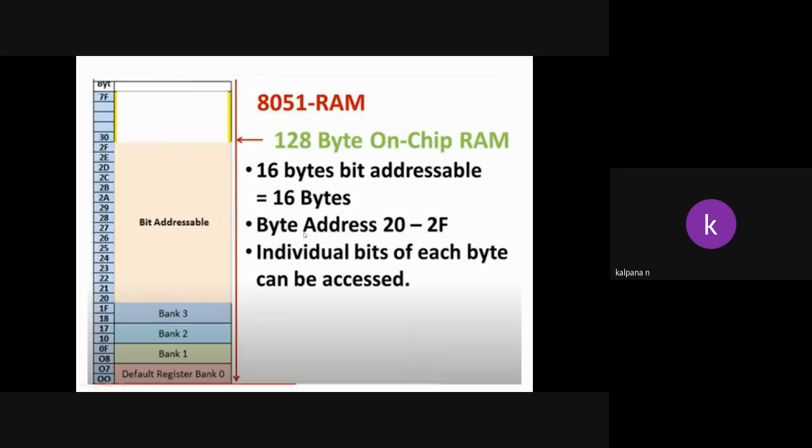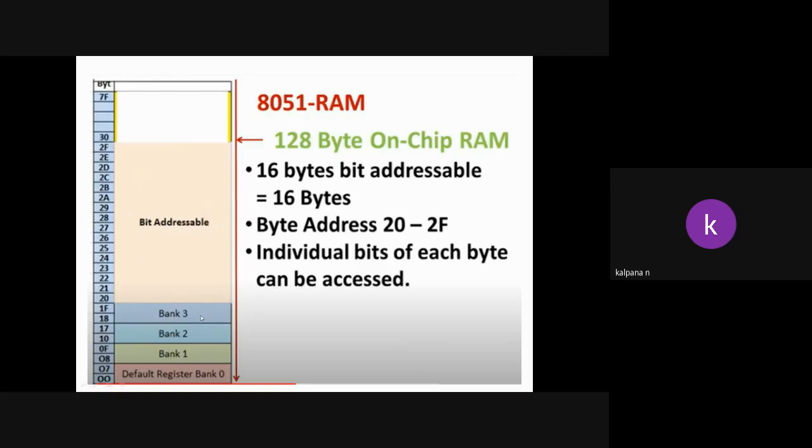So the address range is 20 to 2F. Here, bit addressable means what? These registers are byte addressable. Just now I gave one example, that I want to store the triple E. Triple E means 3 bits. If we store that triple E in this bank, 1 byte will be occupied. But the size of that word is how much? 3 bits only. The remaining 5 bits will be wasted.